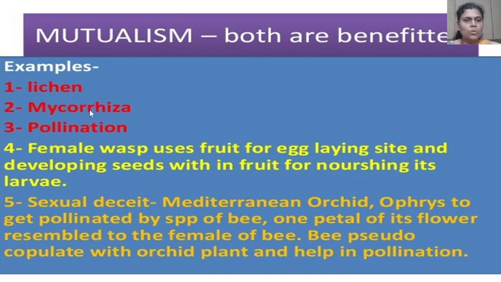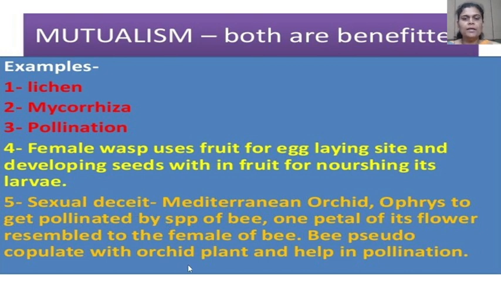Second example, mycorrhiza, and third, pollination. Then fourth, the female wasp uses fruit as an egg laying site, and developing seeds within fruits nourish its larvae.